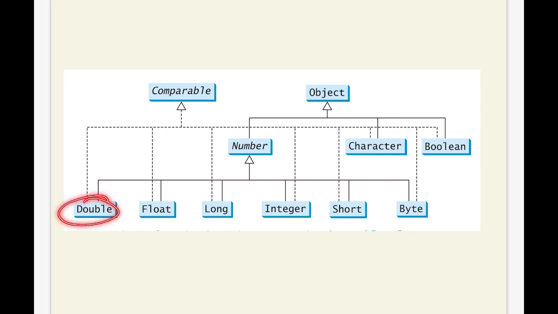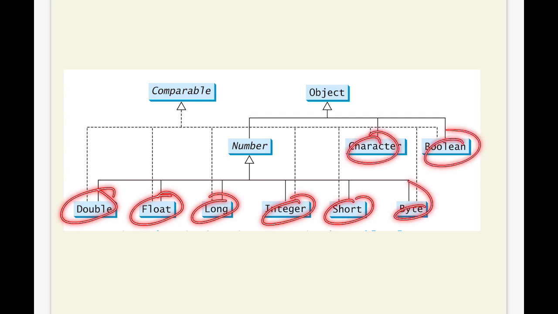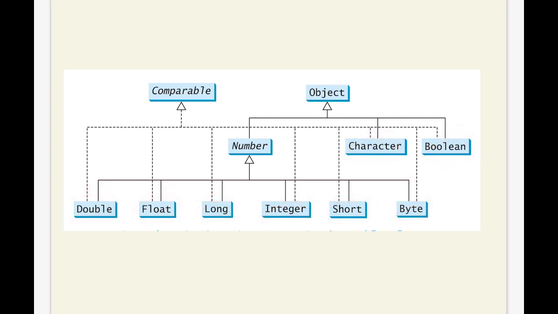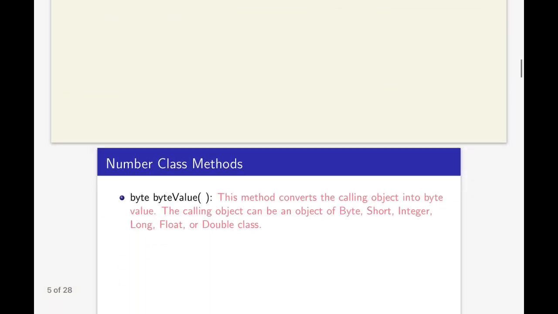As the numeric wrapper classes are subclasses of the Number class, the methods defined in the Number class are available in the numeric wrapper classes, and the methods defined in the Comparable interface are implemented by all these wrapper classes. First we will discuss the Number class.